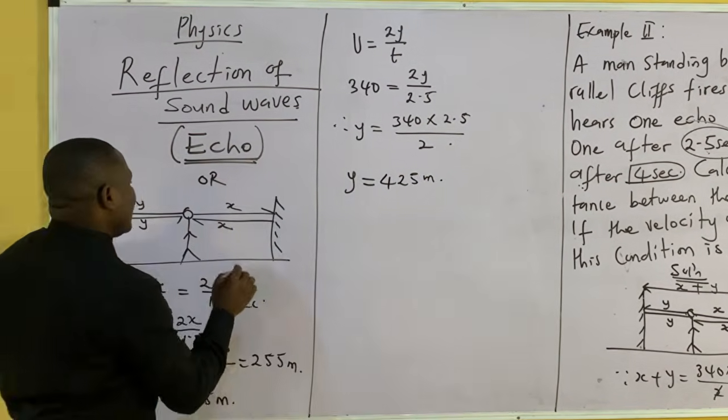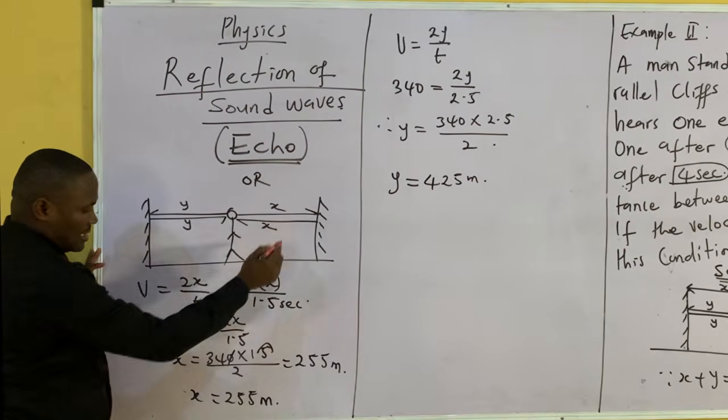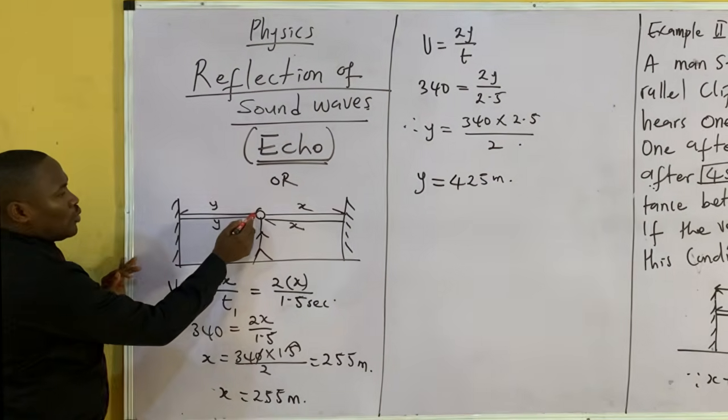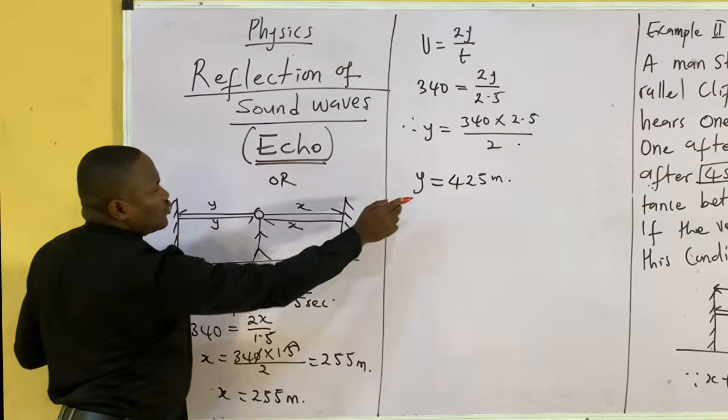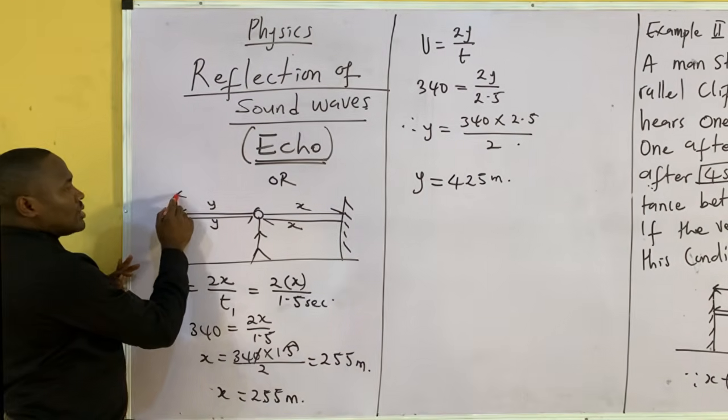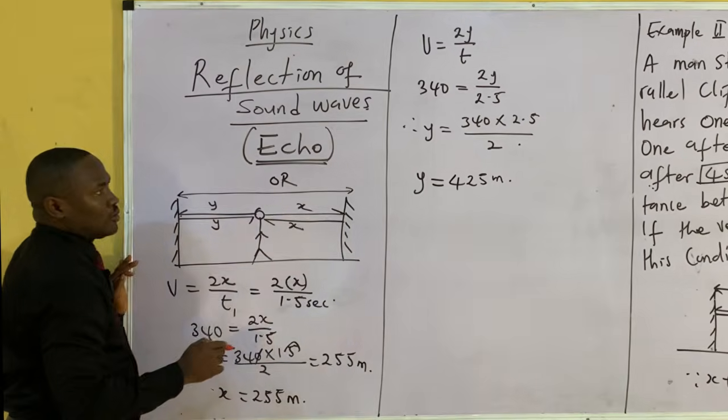Now you realize that we know x as 255, and we know y as 425. Now remember, the distance between the two cliffs is x plus y.